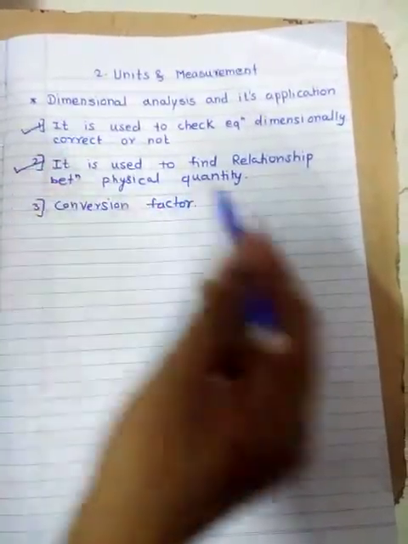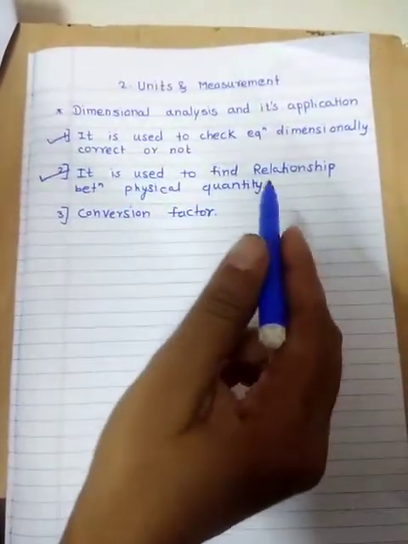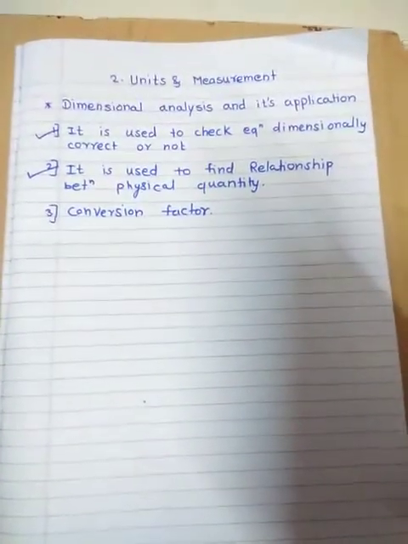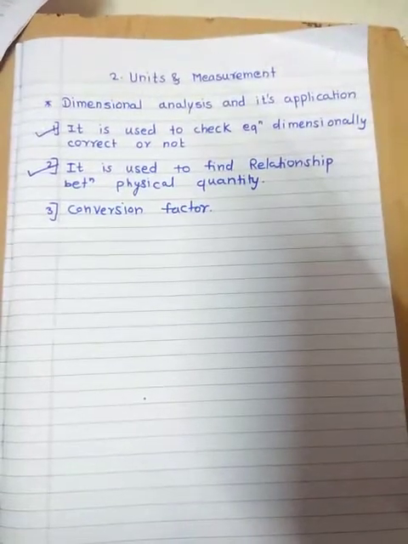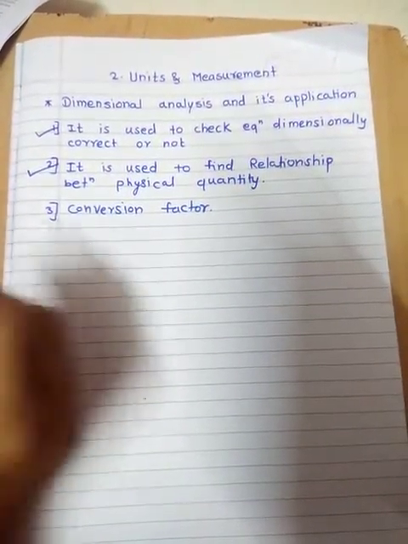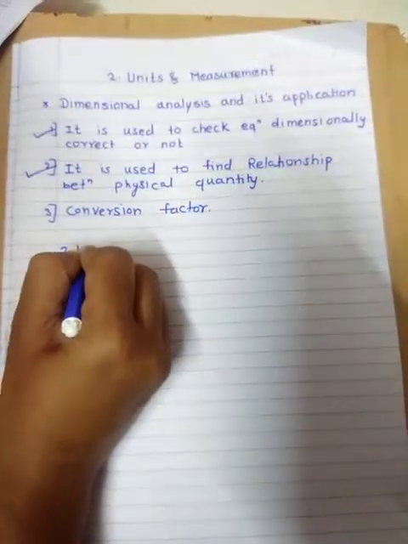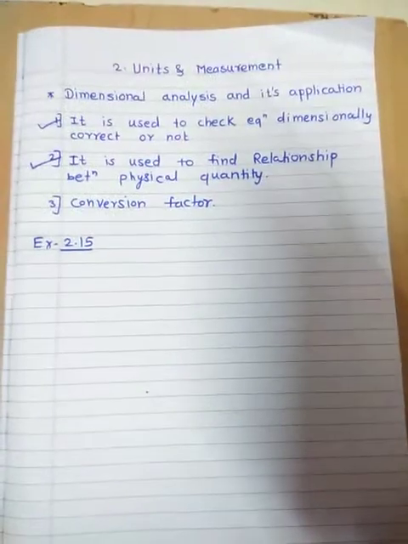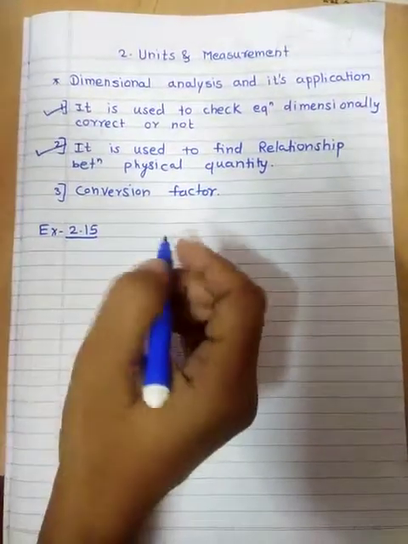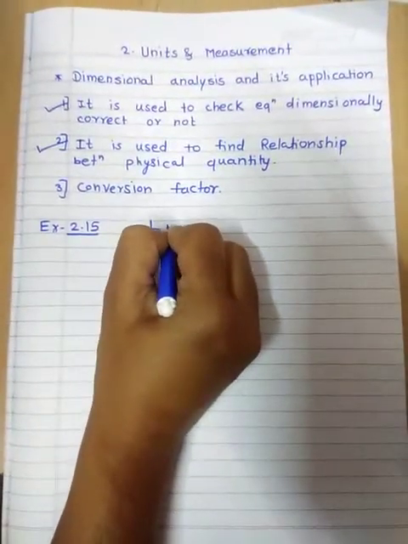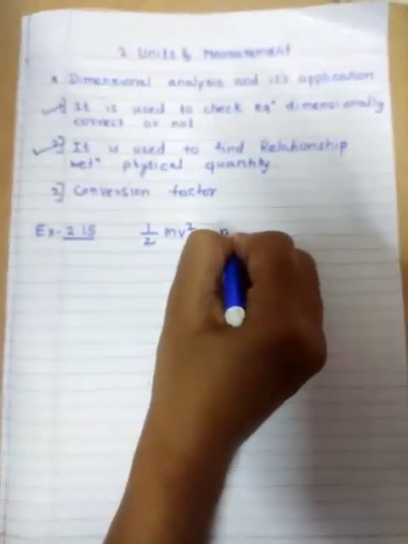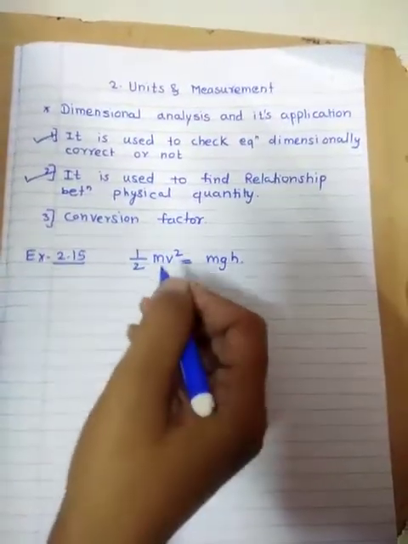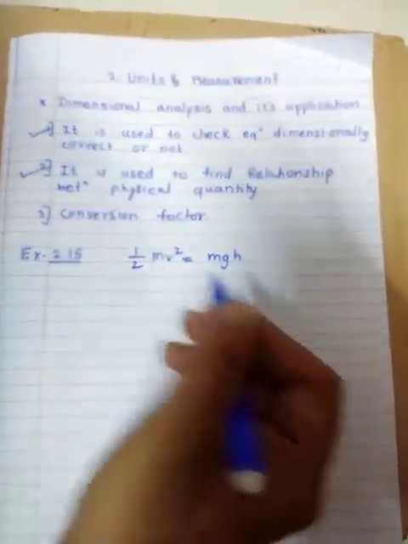Here we are considering the first application of dimensions. It is used to check whether an equation is dimensionally correct or not. For that we are taking example 2.15 from your textbook. Let us consider an equation: half mv square is equal to mgh. We have to check whether the equation is dimensionally correct or not.